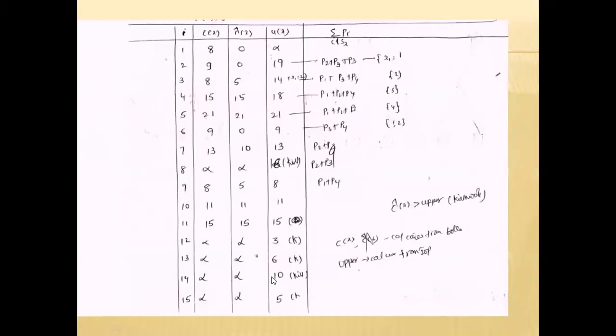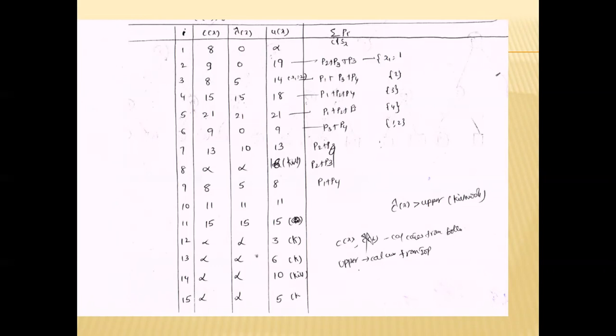So we have mentioned C cap X, C of X, and U of X. First we are calculating C of X and C cap X, and next U of X. First we are using the condition: C cap X greater than the upper bound.